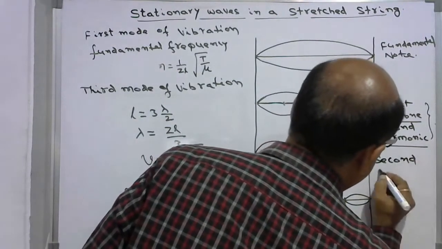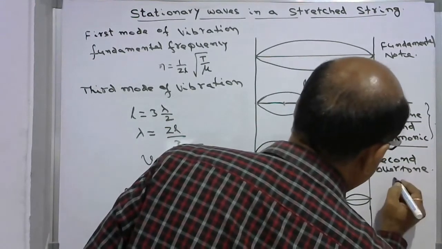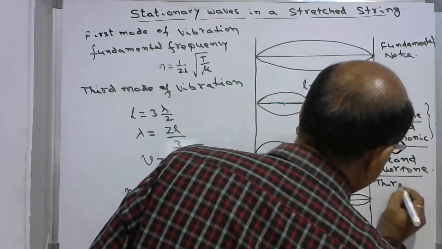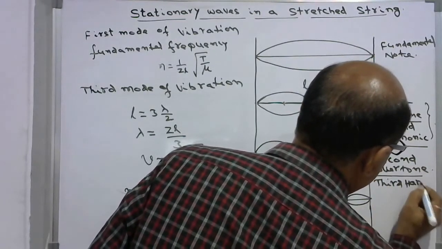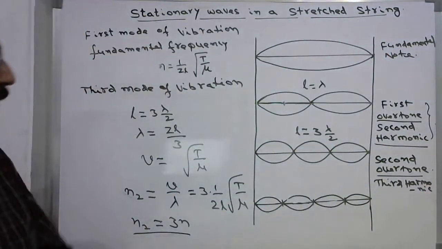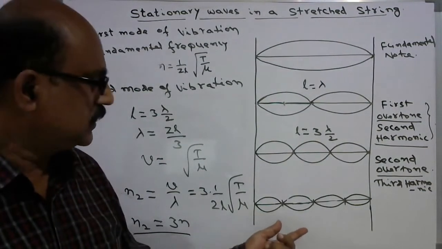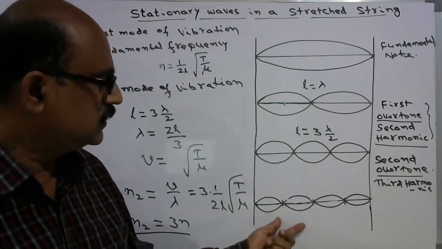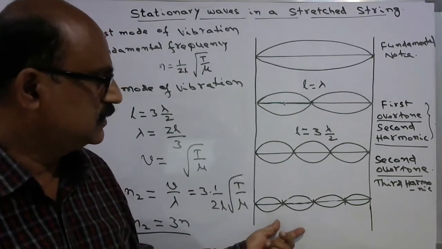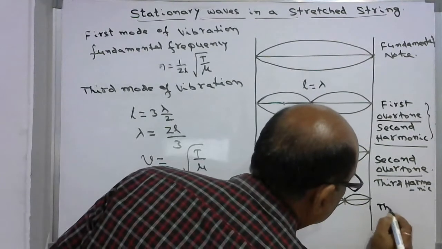Second overtone or third harmonic. This is also called third harmonic. So similarly, we can also get the frequency corresponding to this. This is what is called the third overtone.